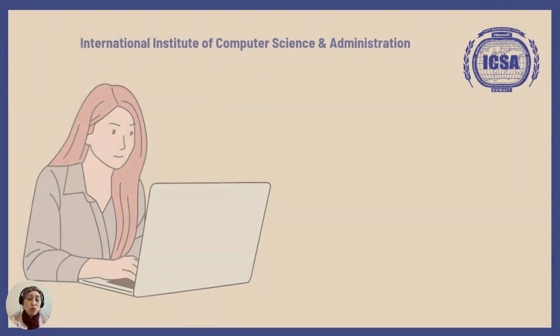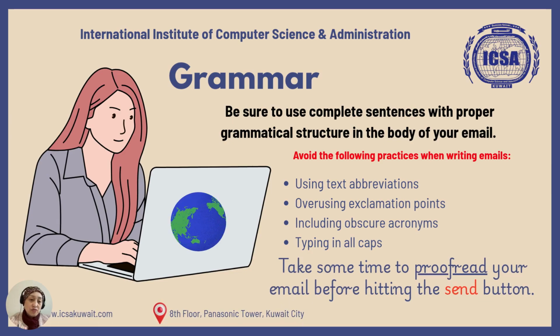So mind your tone. And in the three C's of writing, we have learned that your message has to be correct, clear, and concise. So when you say correct, it has to be grammatically correct. Okay, so before you hit send button after you type your message, you have to make sure that you already have proofread. So when you say proofread, that means you're going to check for mistakes of your email.